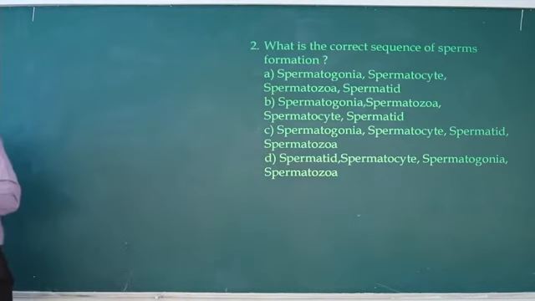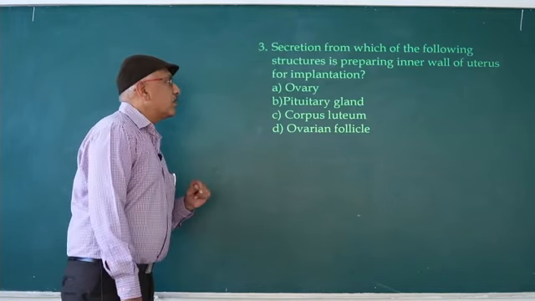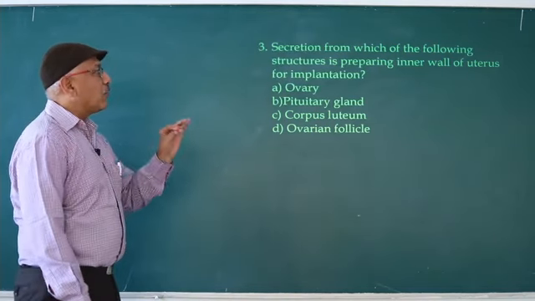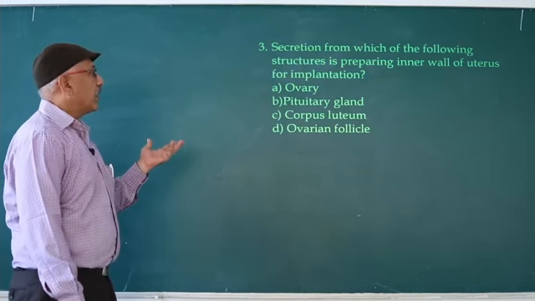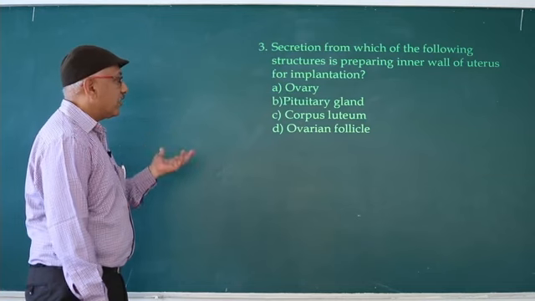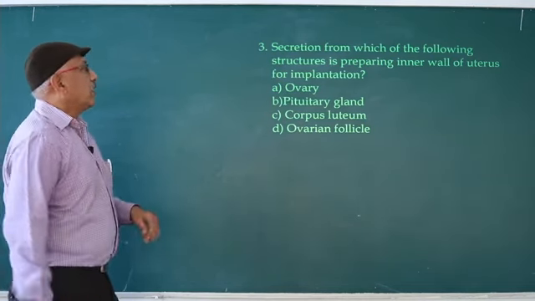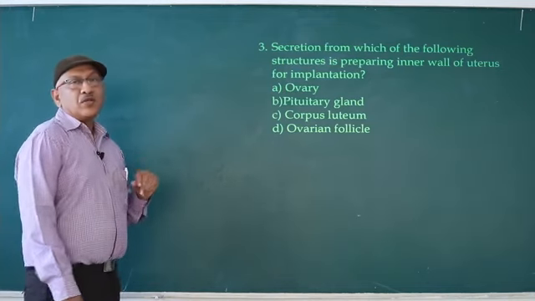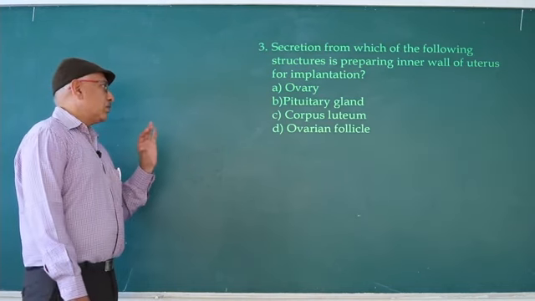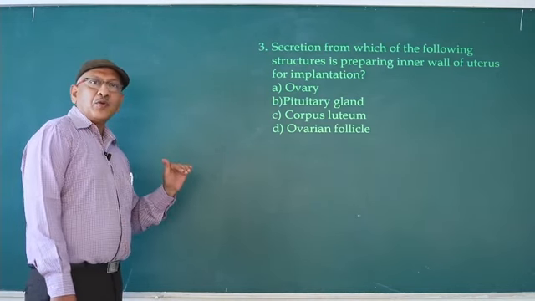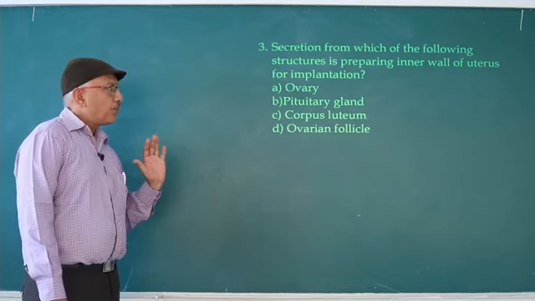Now we discuss the third question. Secretion from which of the following structures is preparing the inner wall of the uterus for implantation? First one, ovary. Second, B, pituitary gland. C, corpus luteum. D, ovarian follicle. Answer is corpus luteum. Corpus luteum produces progesterone. So the corpus luteum produces progesterone during the menstrual cycle.